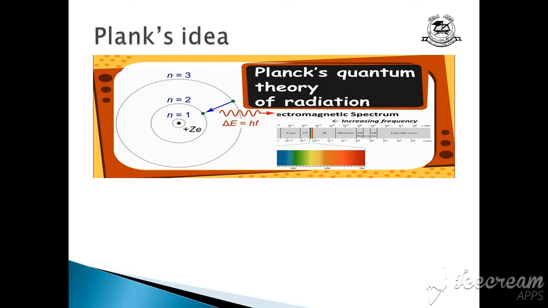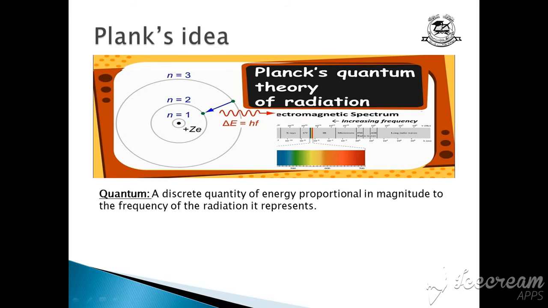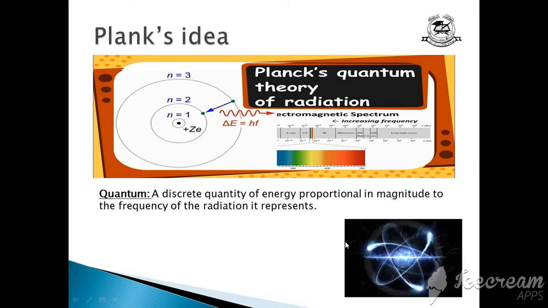Niels Bohr adopted Planck's idea. So this is Planck's idea. You can see here he used the word quantum, so you must know what a quantum is. A discrete quantity of energy proportional in magnitude to the frequency of the radiation it represents. Actually, it's a kind of energy. Electrons are moving and they are emitting energy in the form of quanta. So we can say the energies are quantized.